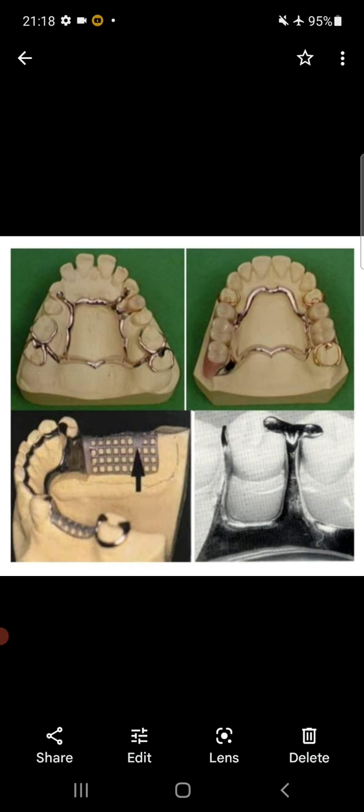Here is the approaching arm in bar clasp design. Now this is the only minor connector which is non-rigid. Remember, the only non-rigid minor connector is the one which acts as an approach arm in bar clasp design.